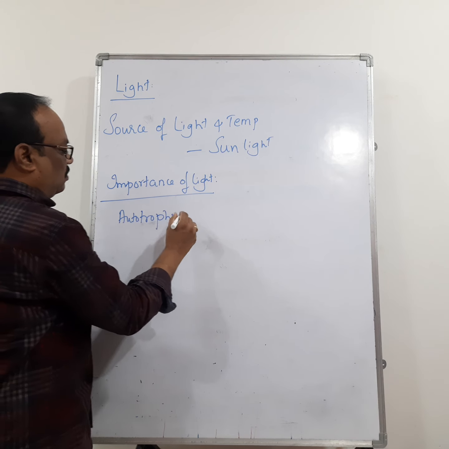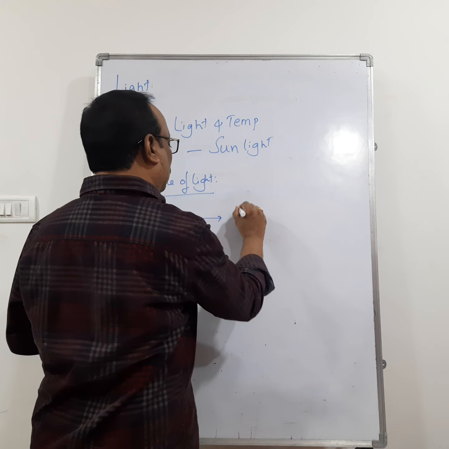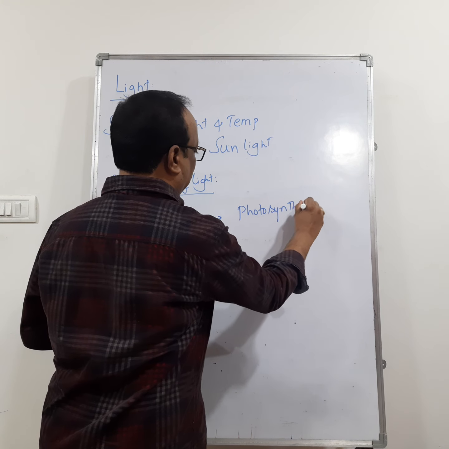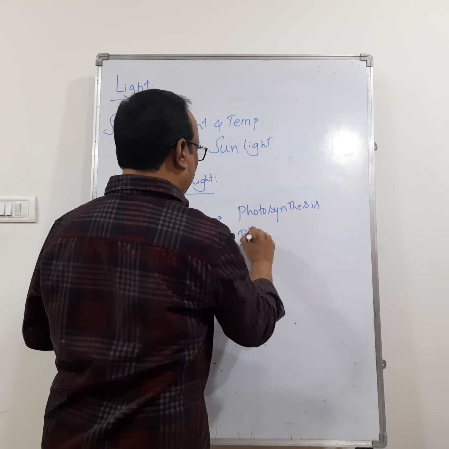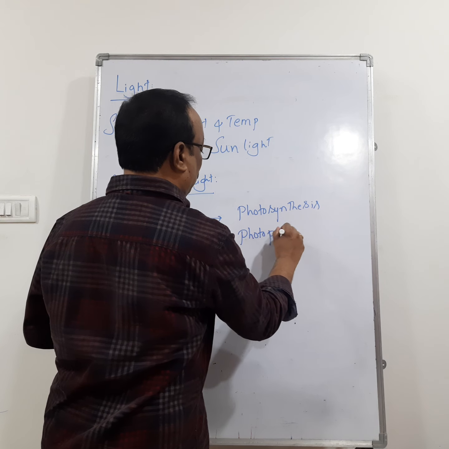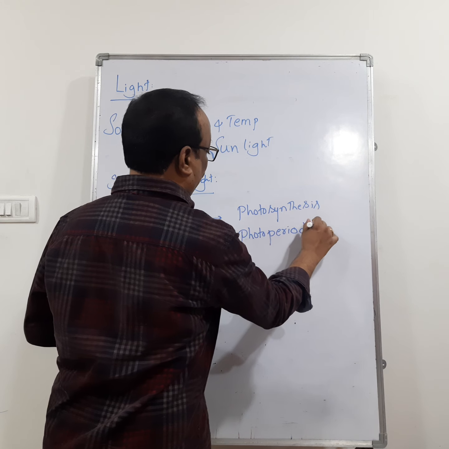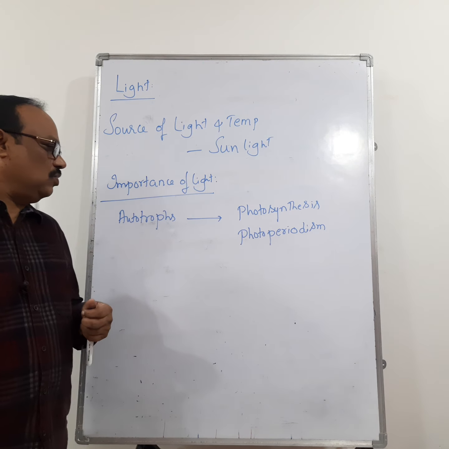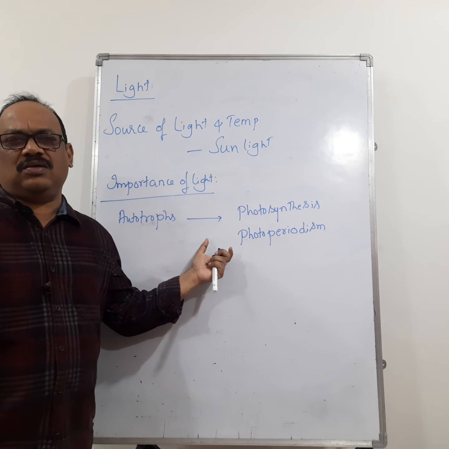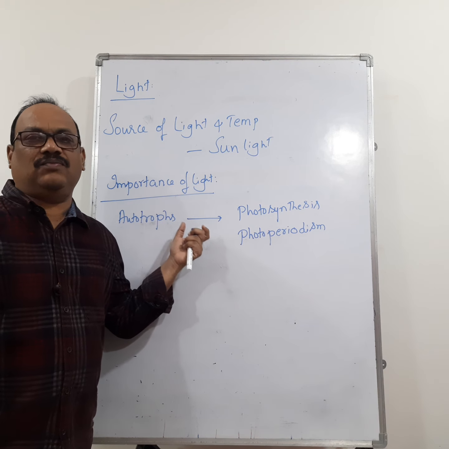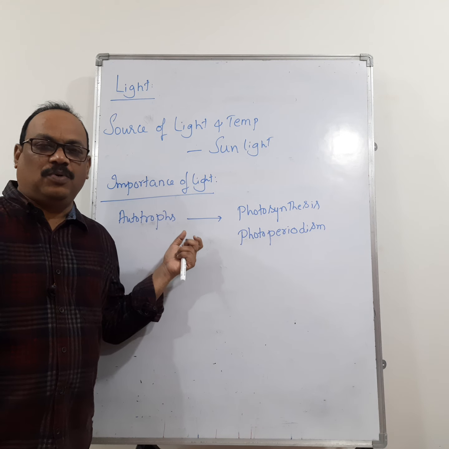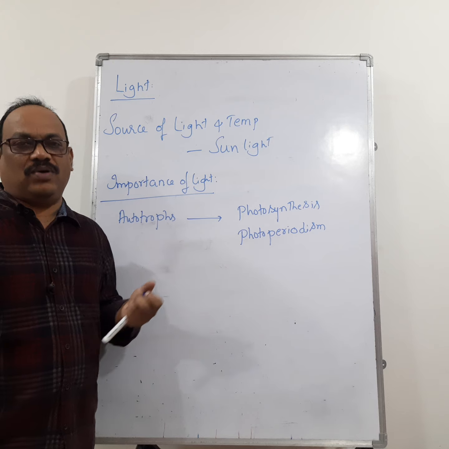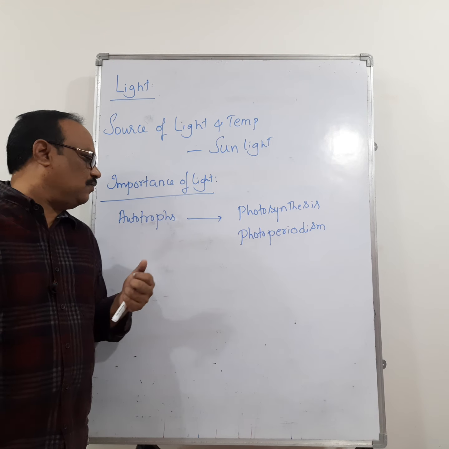Light for autotrophs, the green plants, is essential for photosynthesis and photoperiodism. Photoperiodism means the duration of light to which the organism is exposed, and in a specific day length these plants can blossom flowers. That is called photoperiodism.